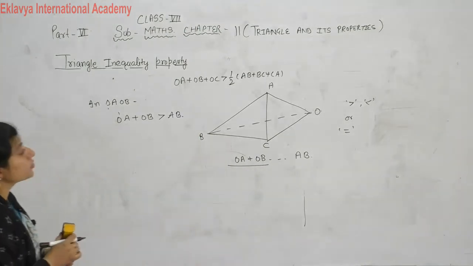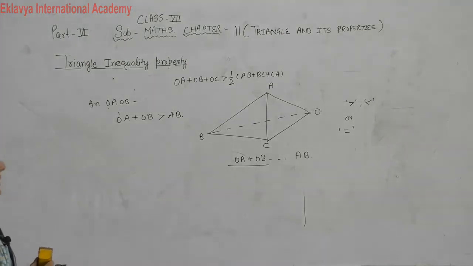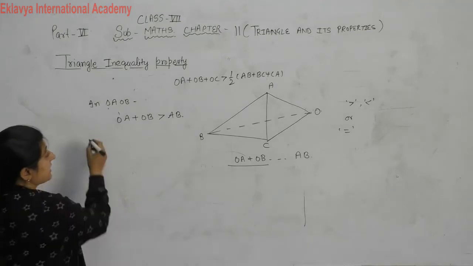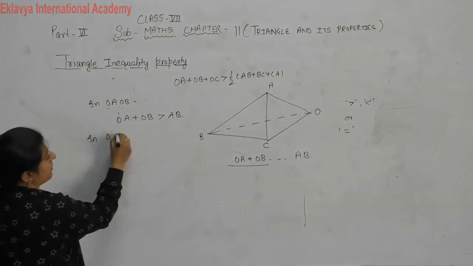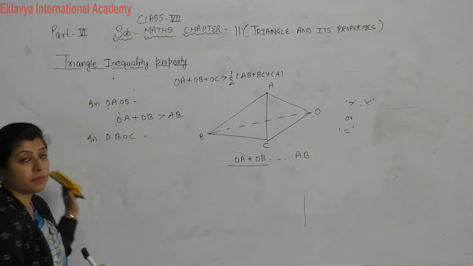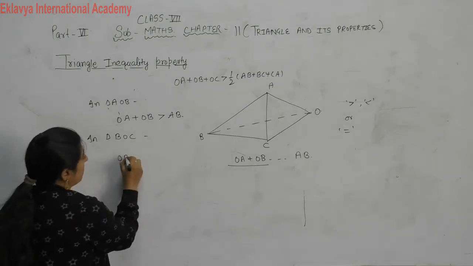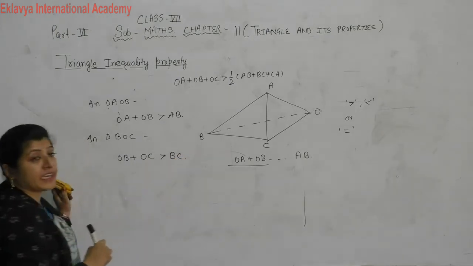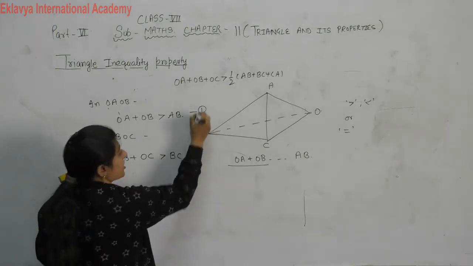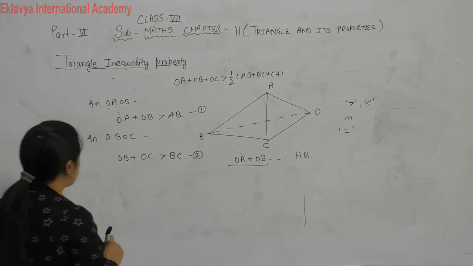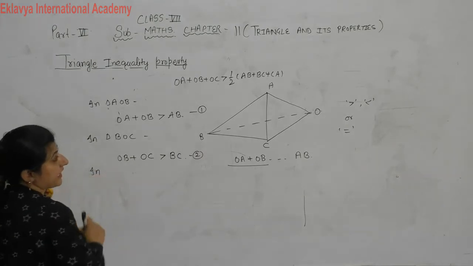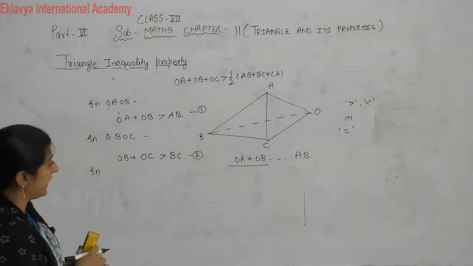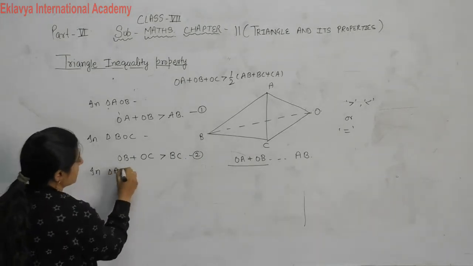Now we want to show that OA plus OB plus OC is greater than or equal to this. For this we take another triangle. In triangle BOC, OB plus OC is greater than BC. This is the first equation, this is the second equation, and for the third equation we take triangle OAC, or AOC.